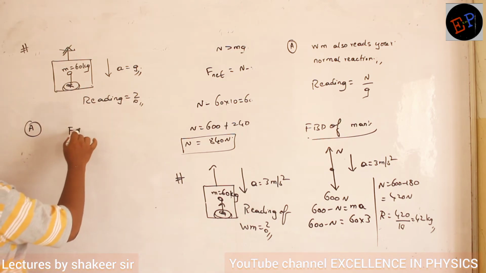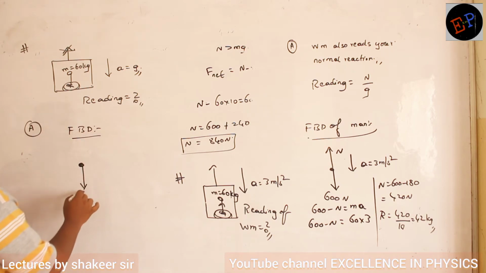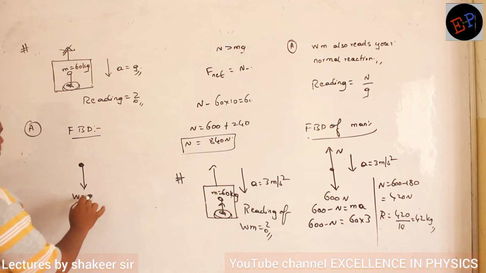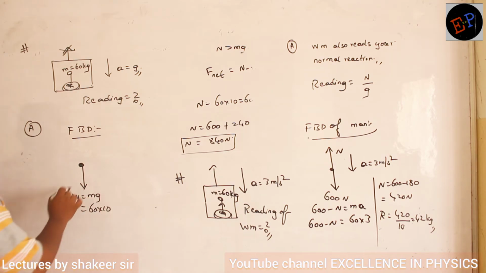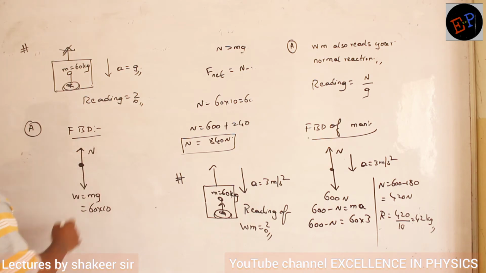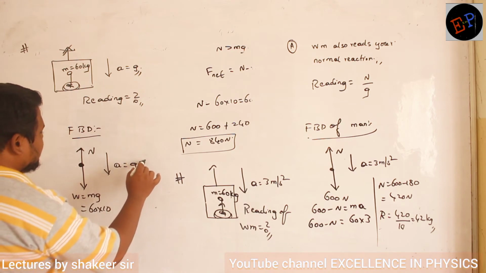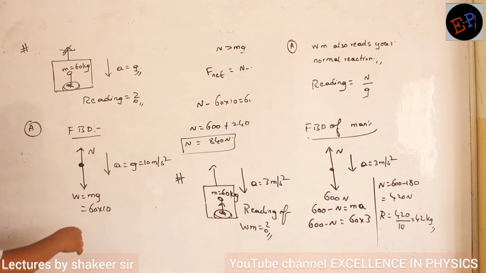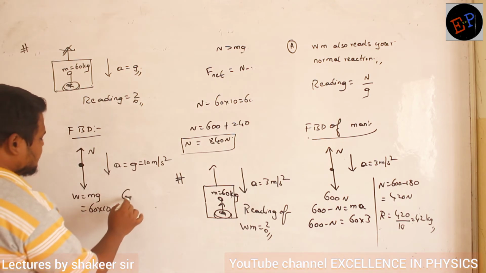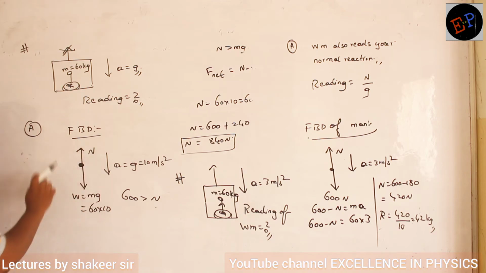Again here, if I draw the free body diagram of the man, how many forces are acting on the man? His weight mg is acting downwards, mass is 60, g value is 10. And the lift is giving a normal reaction. But what is the acceleration? Acceleration is g, which is equal to 10 meter per second square. Because acceleration is in the downwards direction, definitely I can say 600 should have been greater than the normal reaction. So the normal reaction is a smaller force compared to this.